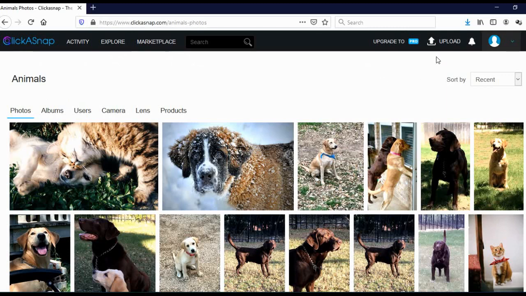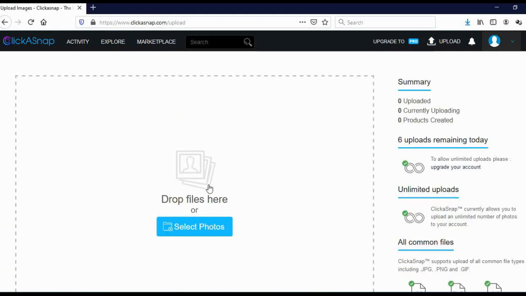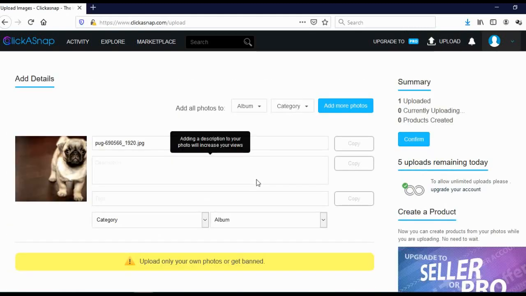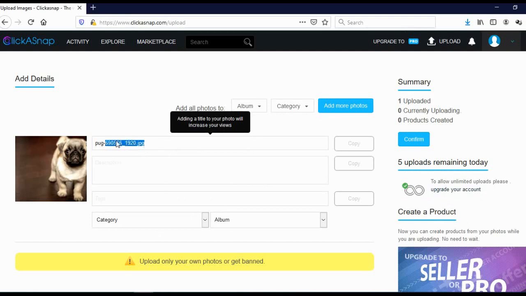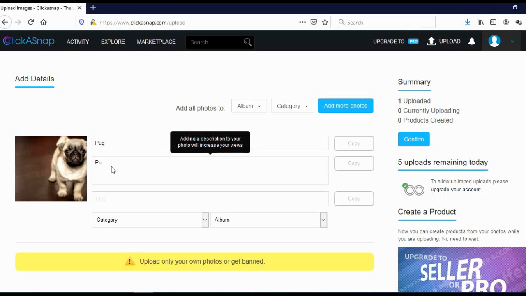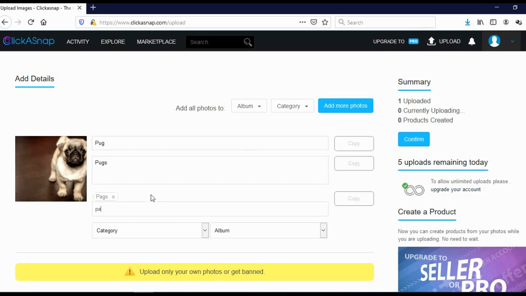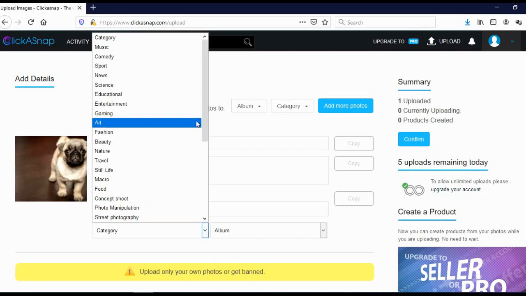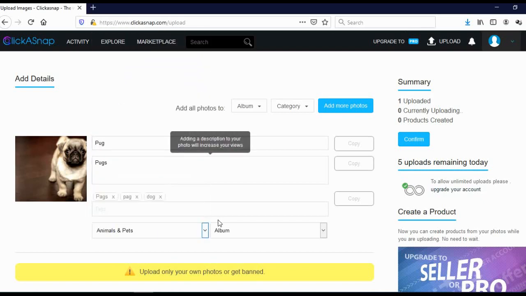And to upload your images, just click here on upload. You can drag the image here, or you can click here on select photo. Select the photo that you wish to upload, and here you can add the title of your photo, let's say pug. And here you can add a description. And here you can add tags. Let's say pug, and then click enter. And let's add another tag, let's say dog, and again, enter. And here you can choose the category, which is animals and pets. And here you can choose the album. And click here on confirm, and you uploaded your photo.